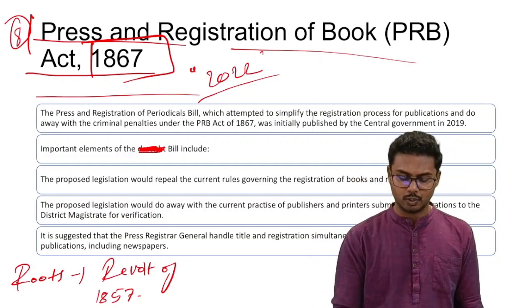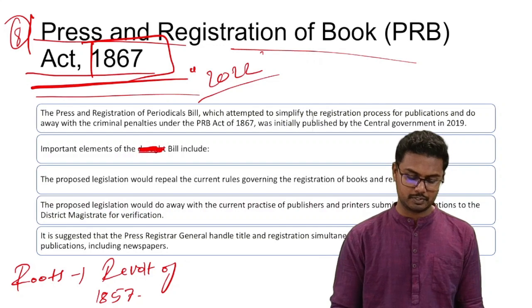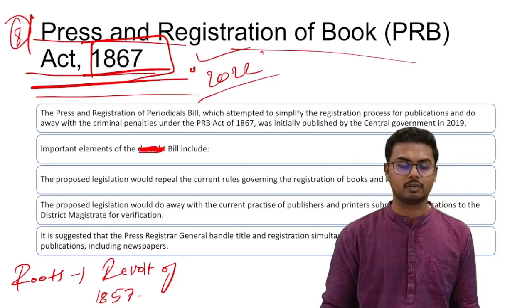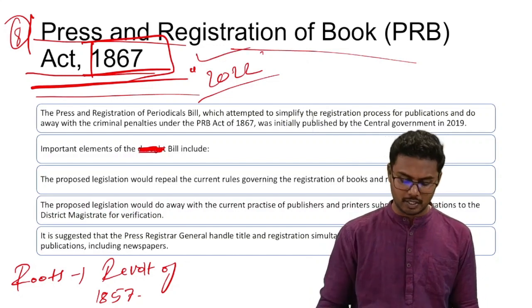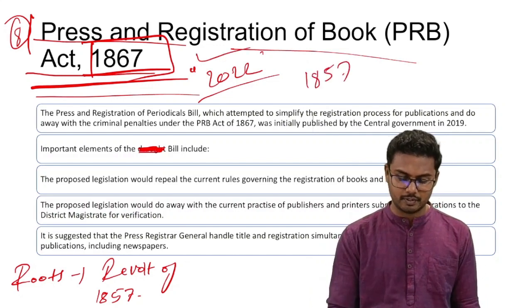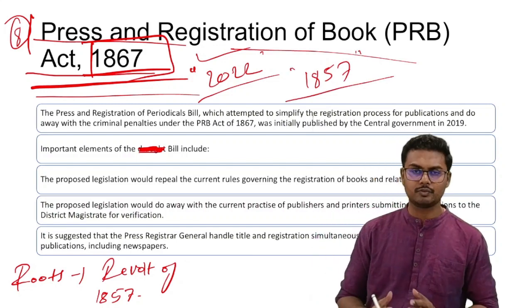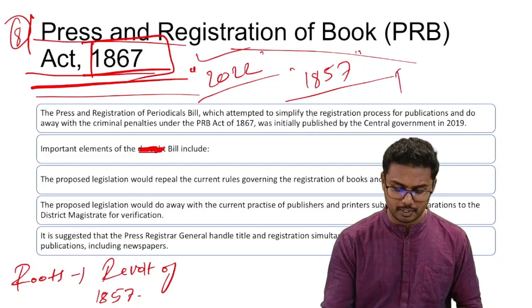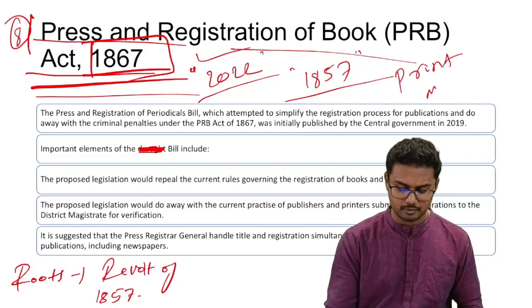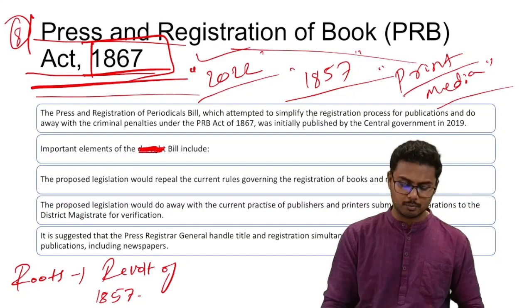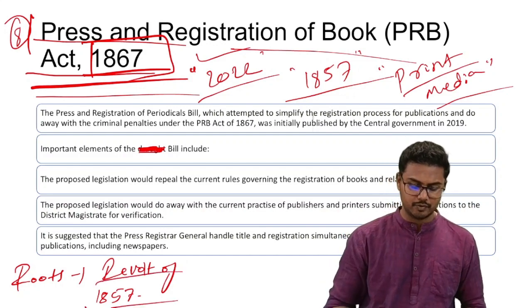The bill seeks to amend the original act, which is Press and Registration of Book Act of 1867. Please remember, this act was passed or introduced by the British after the revolt of 1857 to censure or to limit the growth of resentment through various print media. It is a direct outcome linked to the revolt of 1857.